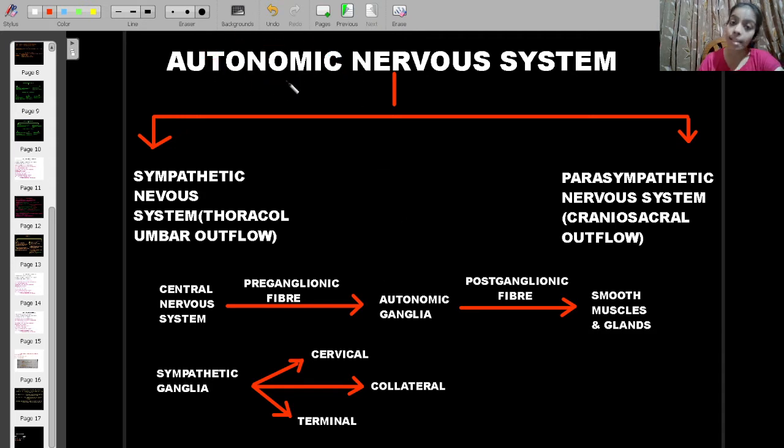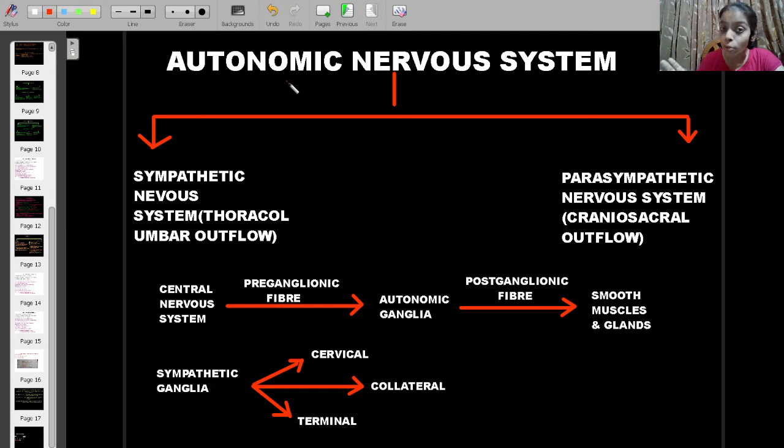Autonomic we may relate with the word automatic. What is automatic? Automatic means anything which takes place spontaneously, even without our conscious decision. Before we can think consciously, it is happening.